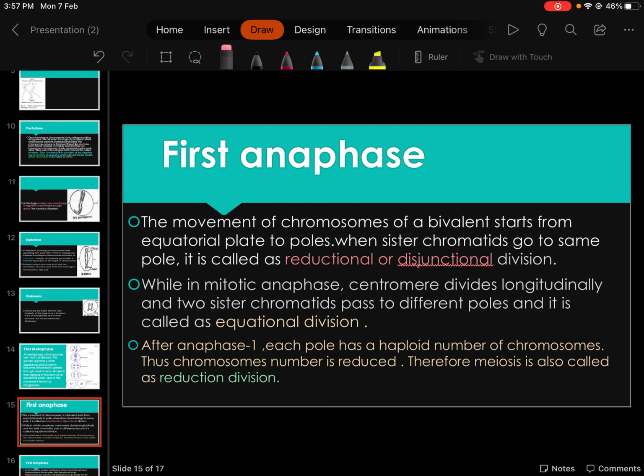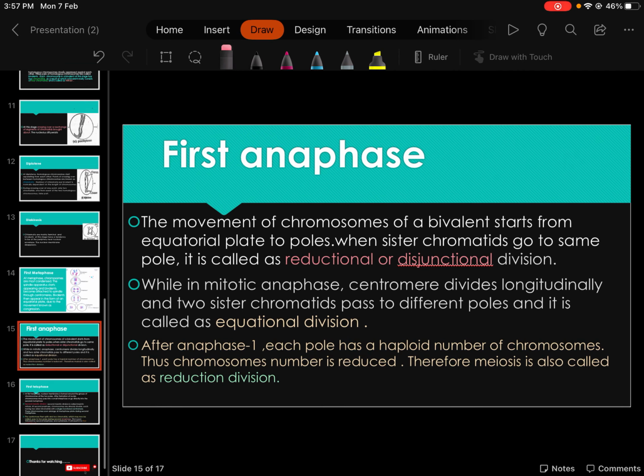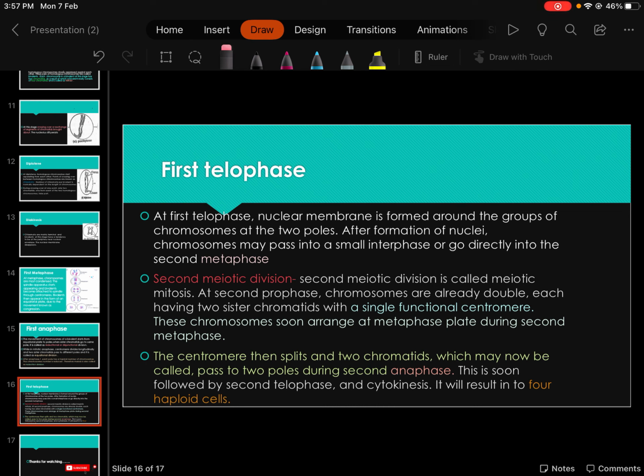After anaphase, telophase happens, and after telophase, the second meiotic division will start. The second meiotic division is similar to mitosis. It means it is simply a division of chromosomes, simply a division of cells into two cells, like mitosis. It's very similar to mitosis.